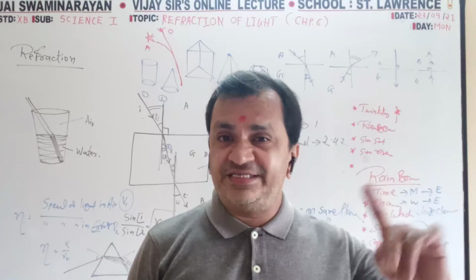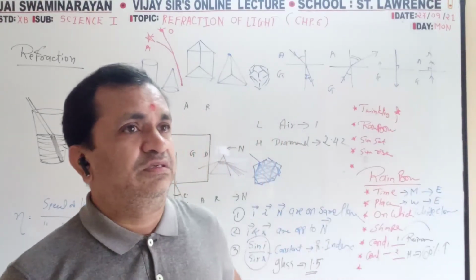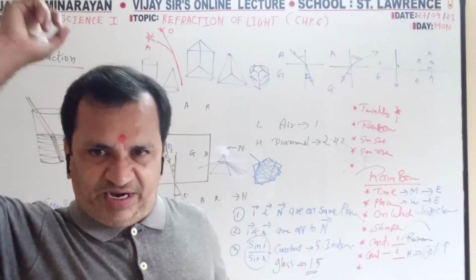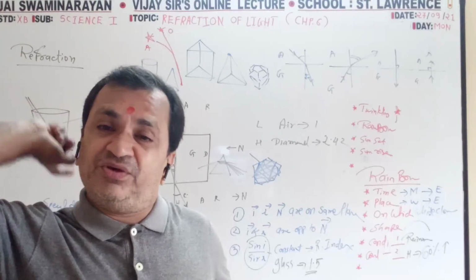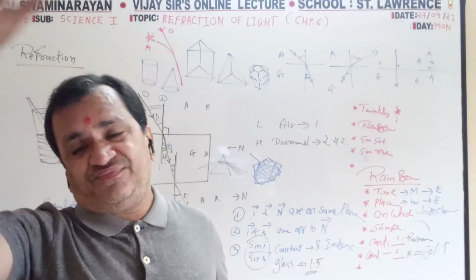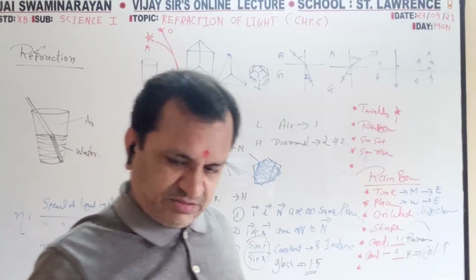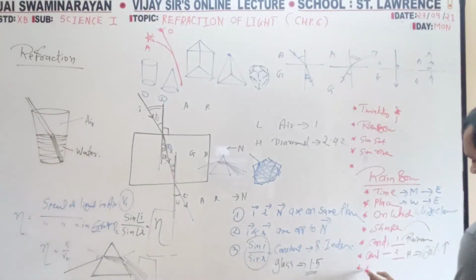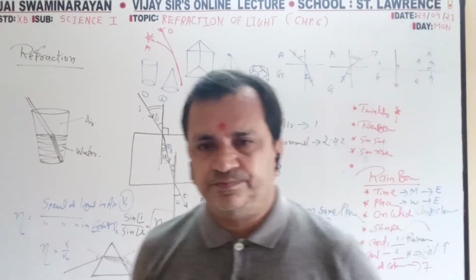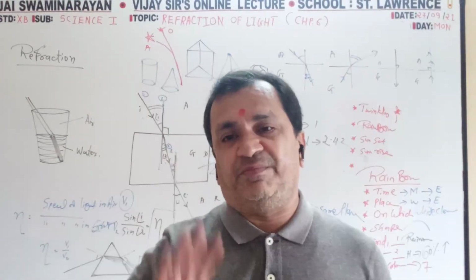In the rainy season only it is possible. If it is morning time, you will find it in the west. If it is evening time, you will find it in the east. Half circle shape, 7 colors. So these are the points you have to remember for the rainbow.